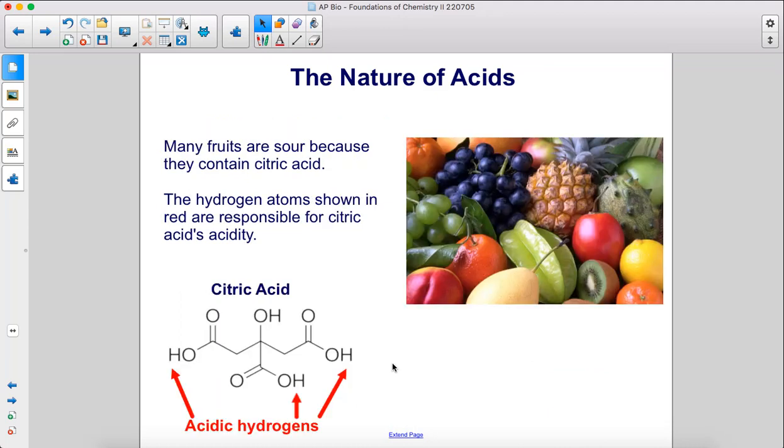Many fruits are sour because they contain citric acid. The hydrogen atoms shown in red are responsible for citric acid's acidity.